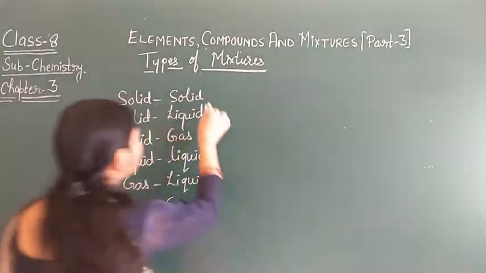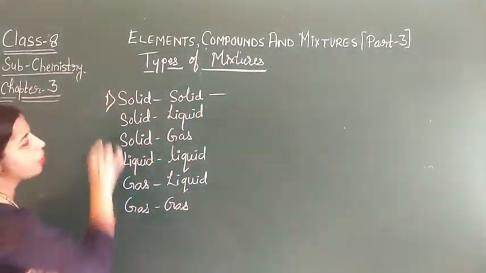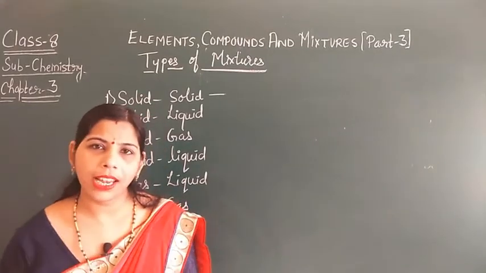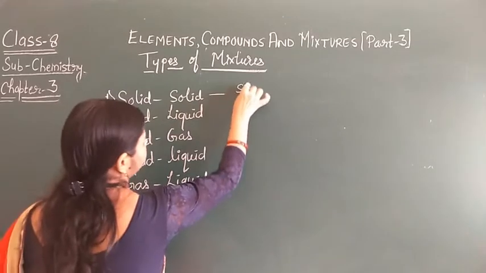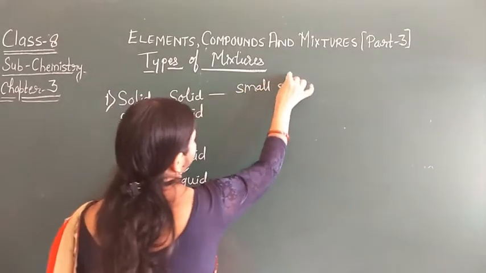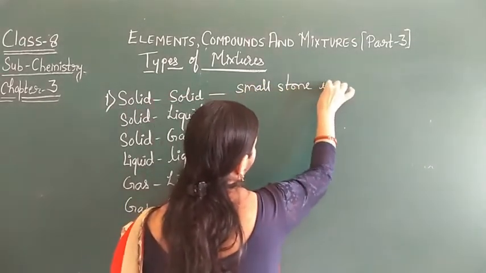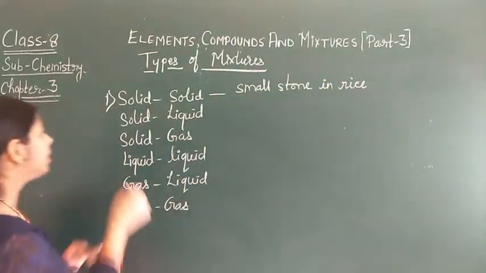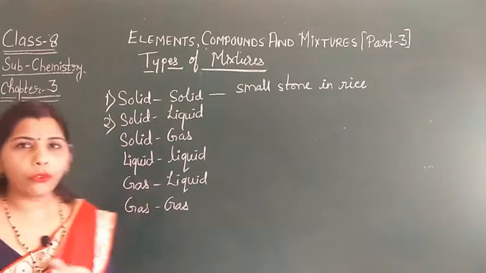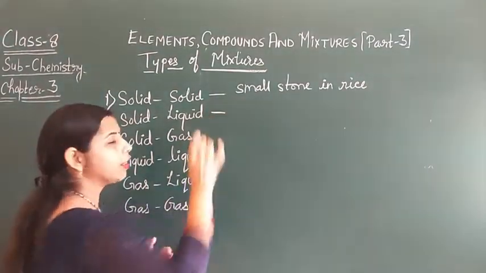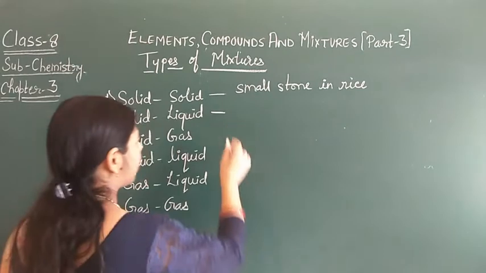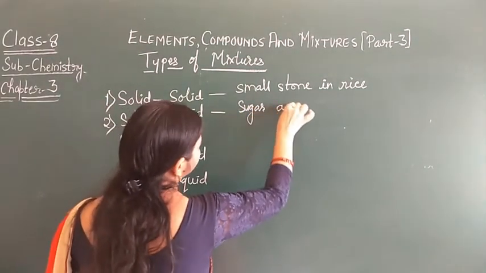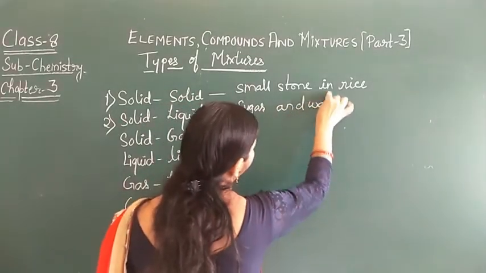First is the solid mixture, for example small stones in rice and dal. Second is the solid-liquid mixture, where solid and liquid form the mixture. The example is sugar or salt and water.